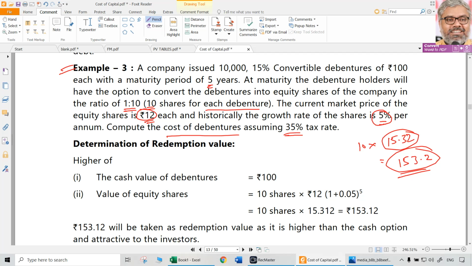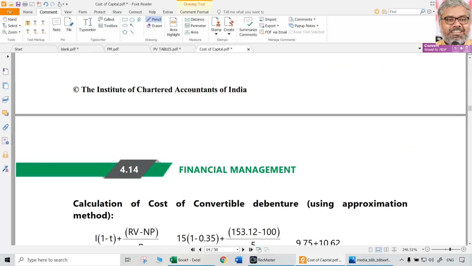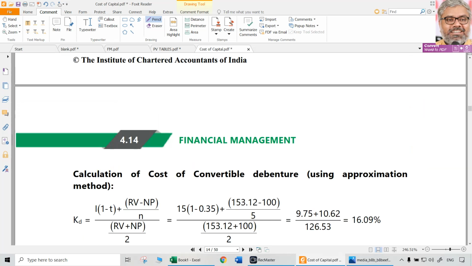So here 100 rupees is the existing price. And in future, after 5 years, one shot conversion happens. The value of that conversion is around 153.2. That is there. Now, what is going to be the cost is asked here.